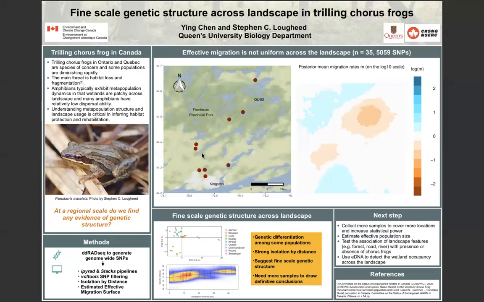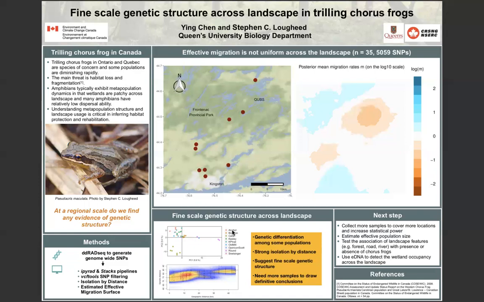Similarly, in this region, those two locations are separated by a busy road, Sydenham Road, and we do observe lower migration rates in this region. In this region that is near the K&P Trail, near Kingston, we do see high migration rates, suggesting some population connection in these regions.